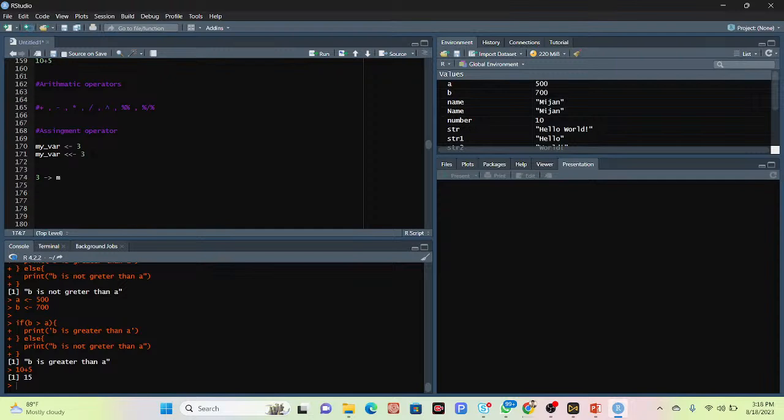Then put here my variable. Now this 3 is the value, and this value is stored here. This is another way of assigning a variable. If you want, you can also use the hyphen: suppose 3 is my value, you can put the hyphen and this symbol and then the variable name. This is an assignment operator, and this is an assignment operator, another assignment operator. So we can use different operators for storing values in our variables.